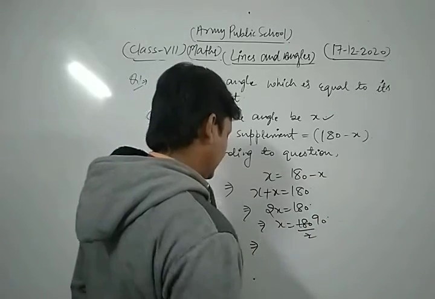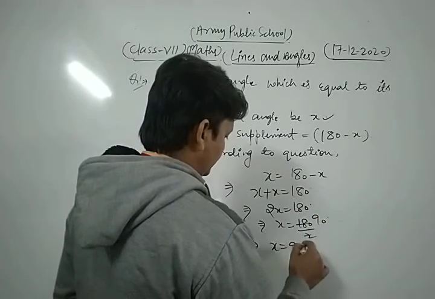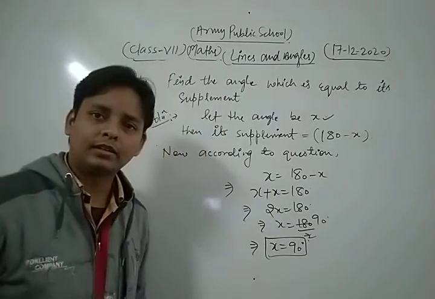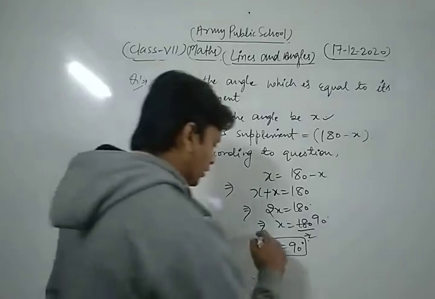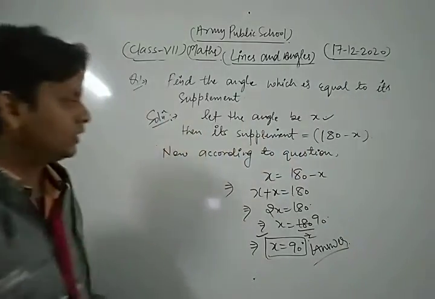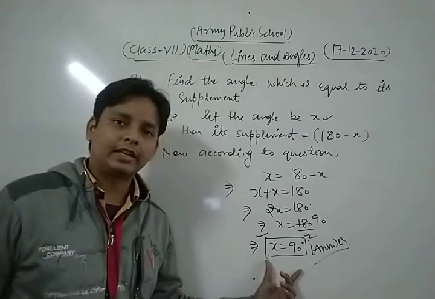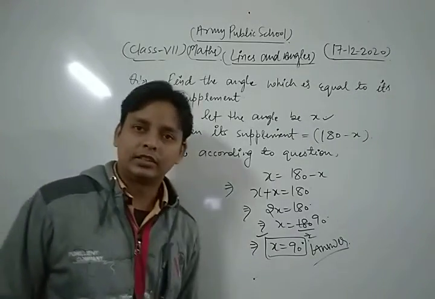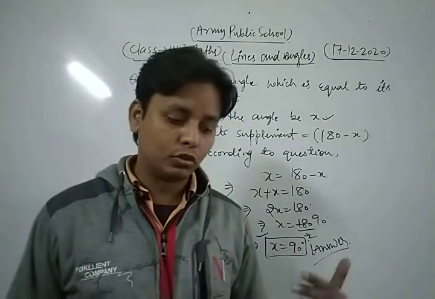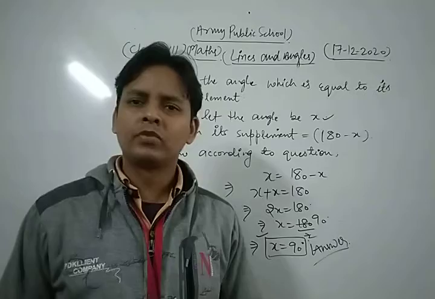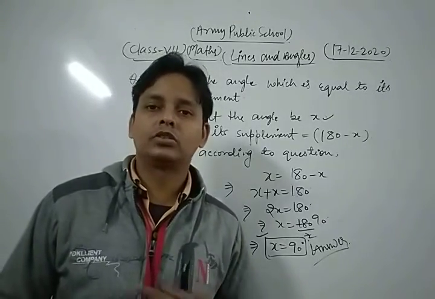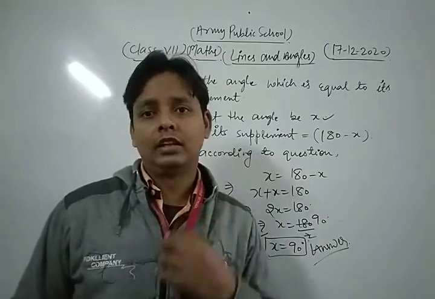Thus the value of x is 90 degree. In this way, we can solve that type of question. So hence the required angle is 90 degree. Dear friend, this is the method to solve that type of question. So please do more and more practice of that type of question. After that, you can solve each and every question of your NCERT exercise based on the topic lines and angles.